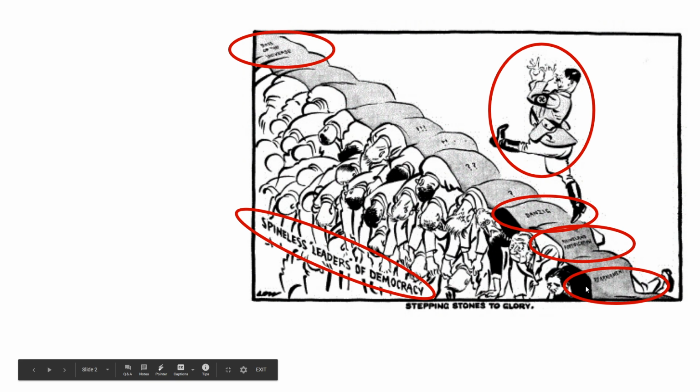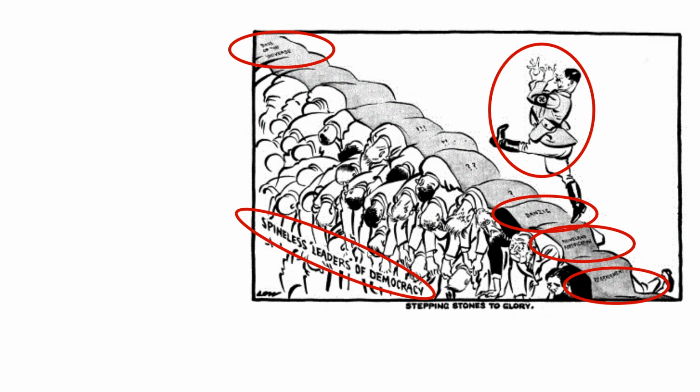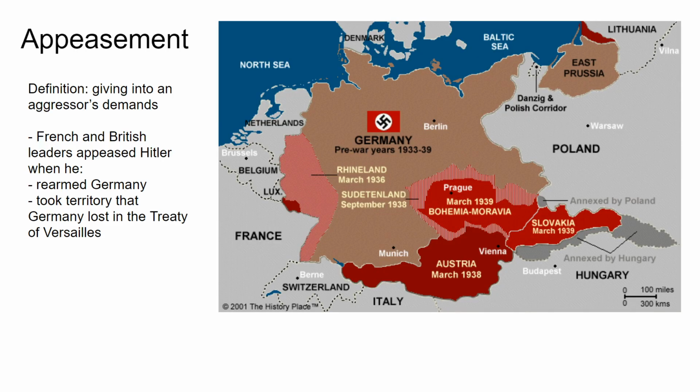And he's not just taking these steps on flat ground, he's not taking these steps on just nothing. He's taking these steps on the spineless leaders of democracy. And this is a reference to appeasement. Basically, the fact that Britain and France and even the United States, the fact that no one around the world stood up to Adolf Hitler as he made these aggressive acts and prepared for war and prepared for global expansion, no one tried to stop him. So the artist is being very critical of that. And the artist is suggesting that, in fact, by not standing up to Adolf Hitler, these people were actually allowing Adolf Hitler to eventually take over the world.